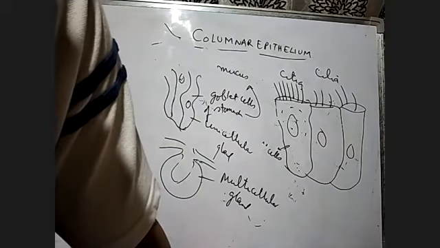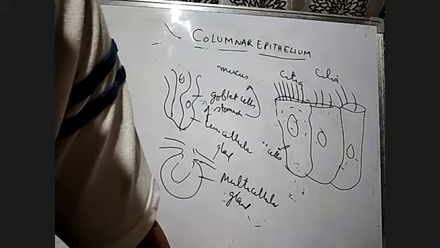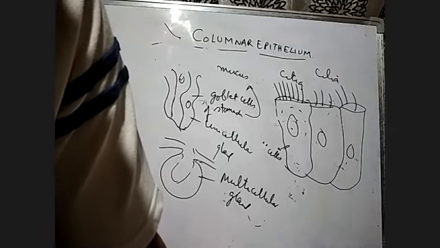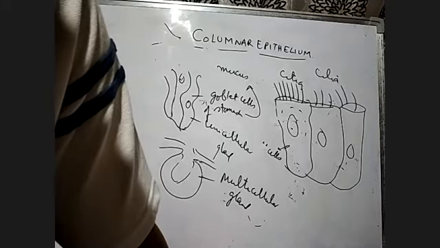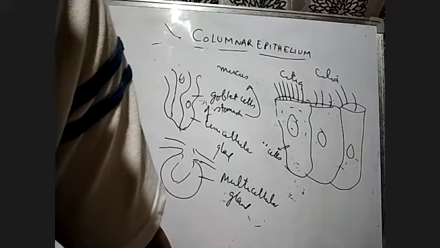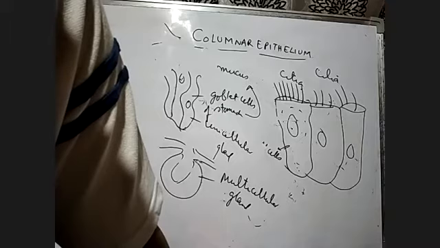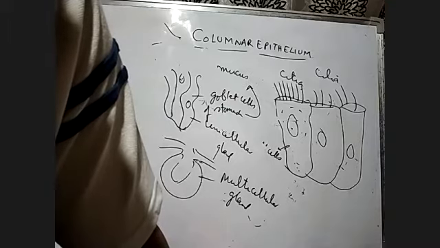The hormone-pouring glands are ductless, they don't have ducts, and enzyme-pouring glands have ducts. For example, we have the salivary gland in the mouth, then the pancreatic gland and the bile gland.